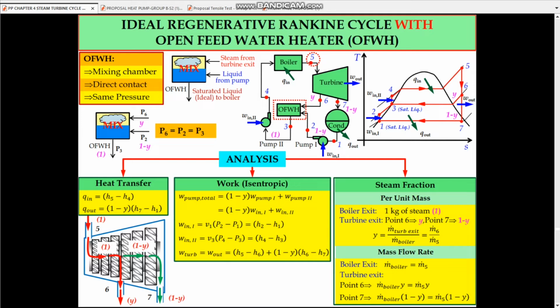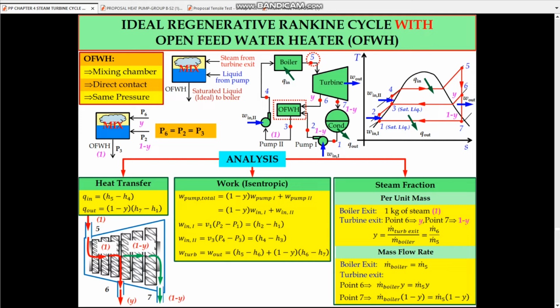The next value, Q out, equals (1 minus y) multiplied by (H7 minus H1). Next, the isentropic work: we have two pumps, so we need to consider W pump total, which also equals (1 minus y) multiplied by W pump 1, plus W pump 2.